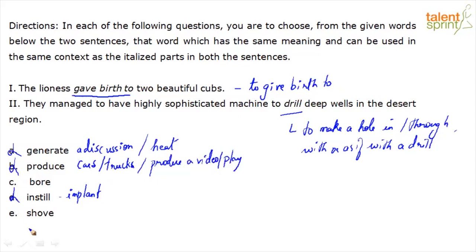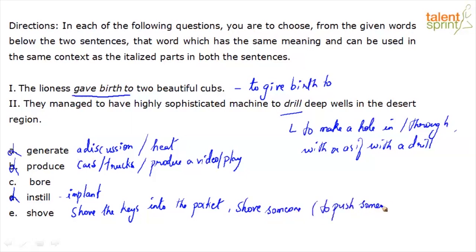Shove. Let's quickly come up with collocations. You can shove your keys into the pocket, or you can shove someone, like when you're standing in a queue. So basically, shove means you're pushing someone with force. So the line is shoved two beautiful cubs, not the right fit. They managed to have a highly sophisticated machine to shove deep wells in the desert region, inappropriate. So our answer is bore. The line is bore two beautiful cubs, gave birth to. They managed to have highly sophisticated machine to bore deep wells in the desert region.